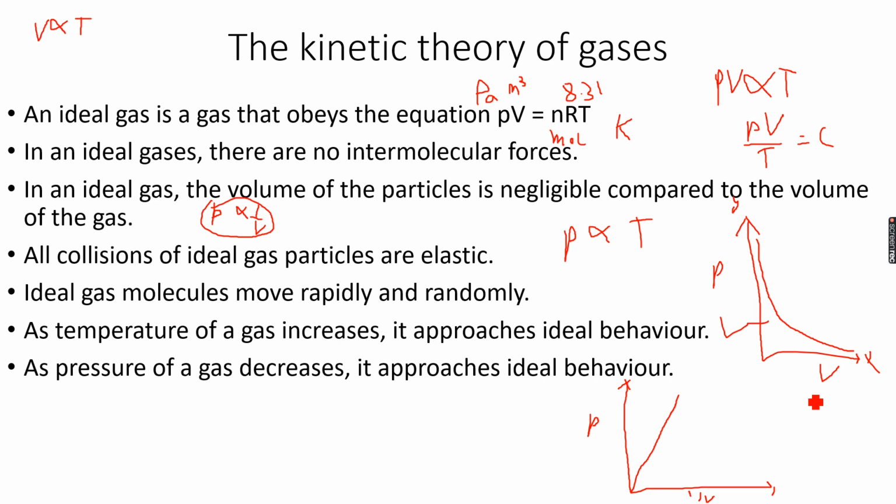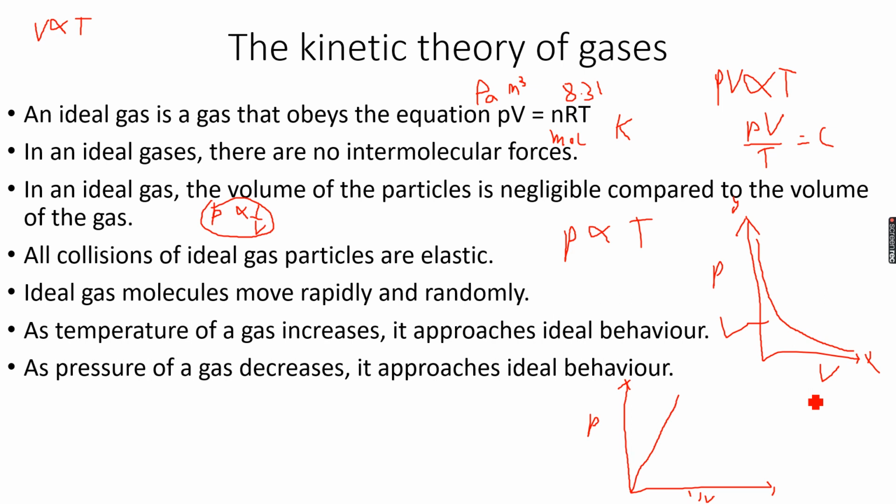Now, in an ideal gas, let's talk about the properties of ideal gases. So in an ideal gas, there are no intermolecular forces, which means that there are no forces of attraction between the molecules, right? Actually, this is not possible in real life, because obviously, molecules have electrons and they have nuclei. So there will be forces of attraction and repulsion, and that's why we get van der Waals forces, right? So this is not possible in reality, but this is a completely theoretical concept that there are no intermolecular forces.